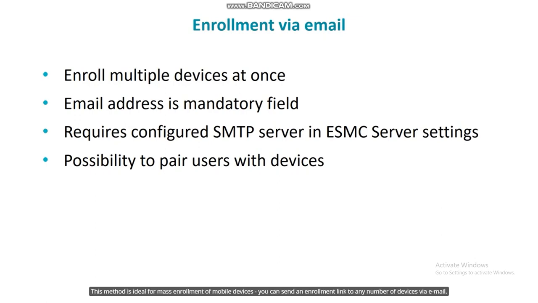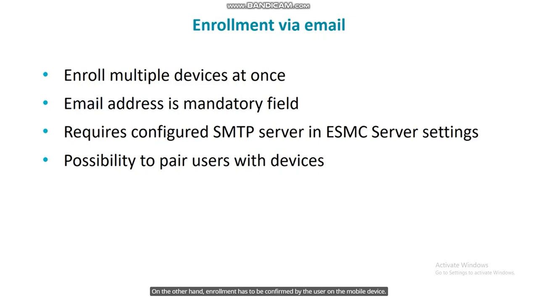This method is ideal for mass enrollment of mobile devices. You can send an enrollment link to any number of devices via email. Each mobile device will receive a unique one-time token on the email address, therefore the email address is mandatory information in this step. Administrator doesn't need physical access to the mobile device.